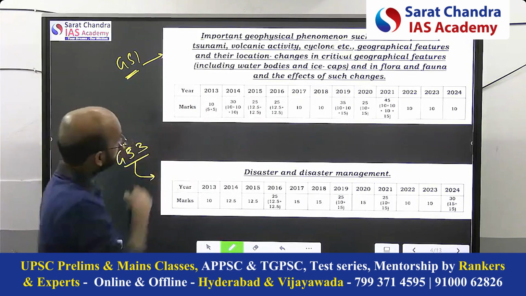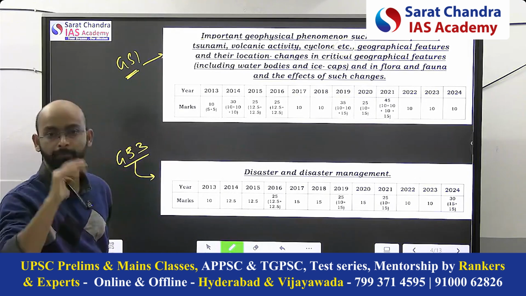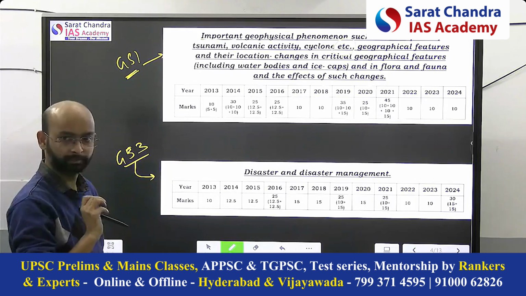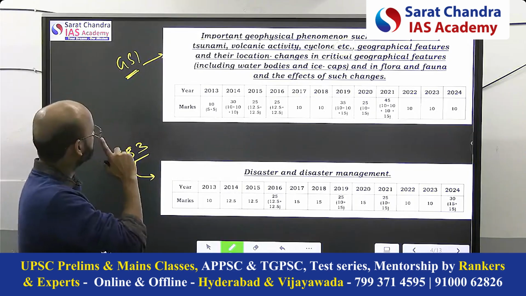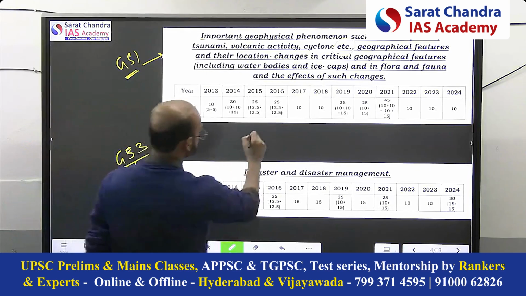But the first four disasters, earthquake, tsunami, volcanic activity and cyclone, are very important. Directly mentioned, right? The next important disaster which they keep on asking is floods.